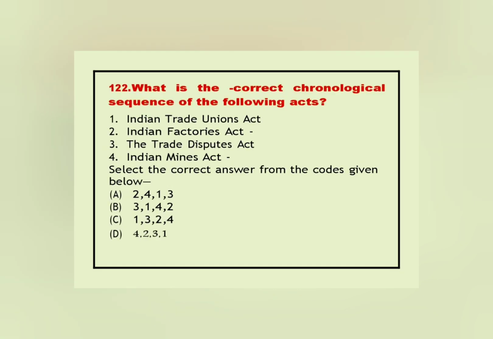122. What is the correct chronological sequence of the following acts? 1. Indian Trade Unions Act. 2. Indian Factories Act. 3. The Trade Disputes Act. 4. Indian Mines Act. Select the correct answer using the codes given below. Answer. A. 2, 4, 1, 3.